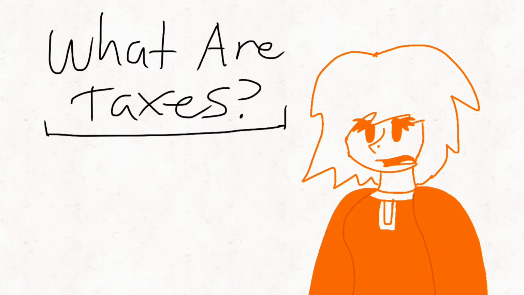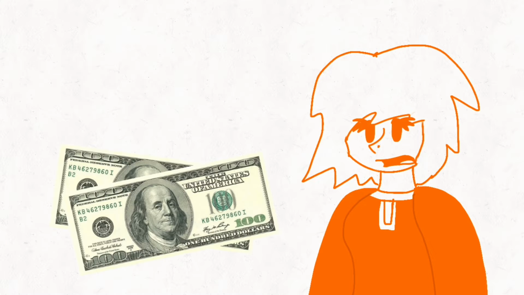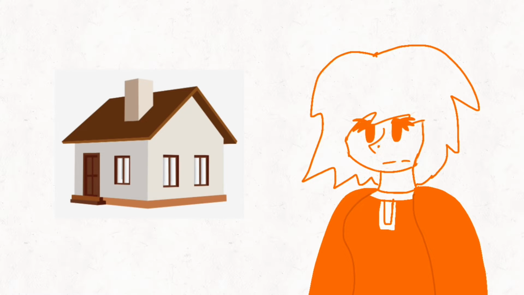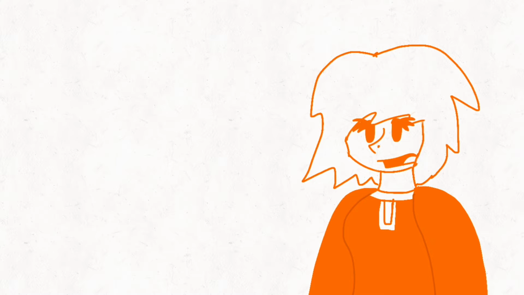To give a simple definition, taxes are an amount of money that a government requires people to pay according to their income, the value of their property, or just anything in that category.